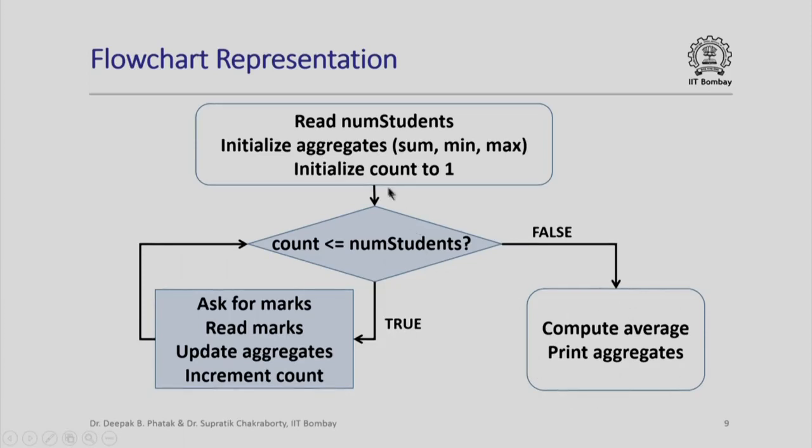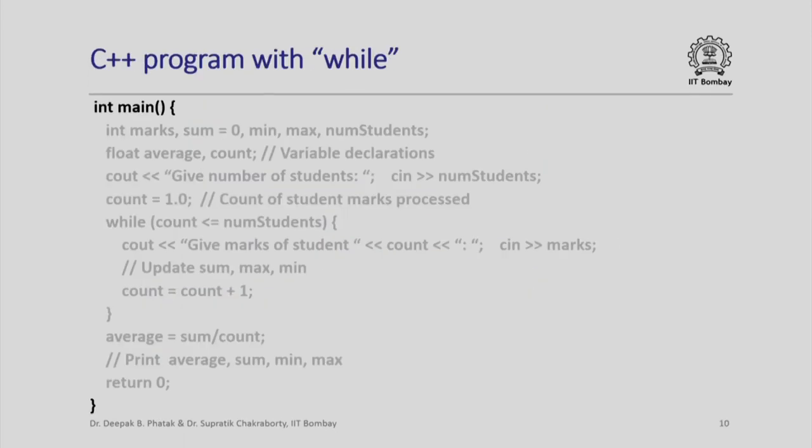Once we have done that, we can exit through this part and compute the average and print aggregates. Now if you go back and look at the flowchart representation for a while loop, it looks exactly like this. Here is the loop condition, here is the loop body, here is the program before the while loop, here is the program after the while loop. Since our control flow matches exactly the flowchart pattern for a while loop, we are going to implement it using a while loop.